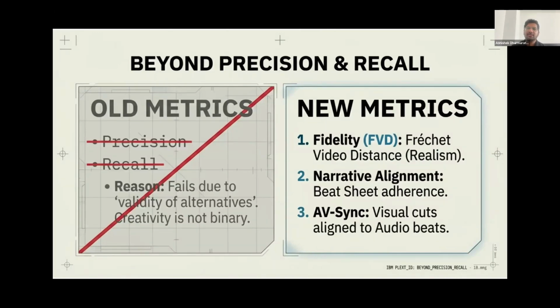If the AI makes a brilliant, entirely novel editorial choice that happens to differ from human editors' original ground truth trailer, the old mathematical metrics unfairly penalize the AI due to the validity of alternatives problem. Consequently, the industry is moving toward entirely new standards, utilizing Fréchet video distance to measure pixel level visual realism, calculating beat sheet adherence to ensure proper narrative alignment, and deploying AV sync metrics to guarantee that the frantic visual cuts actually match the emotional audio beats.